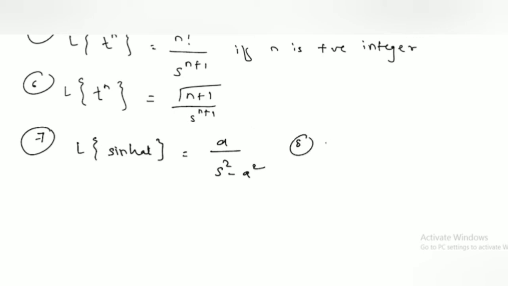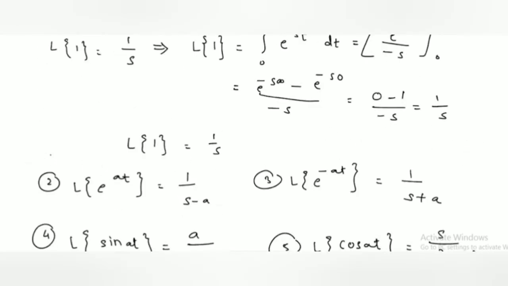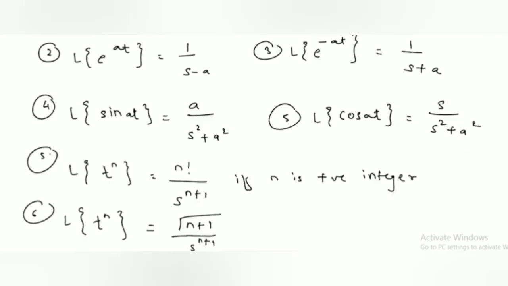Laplace transform of cos hyperbolic at is s upon s square minus a square. All these formulas are derived from the definition of Laplace transform. Now we solve the examples of Laplace transform.